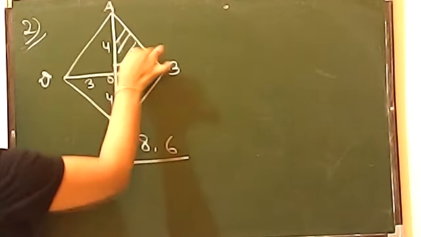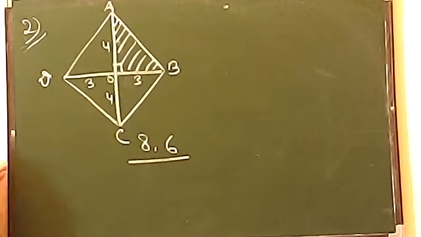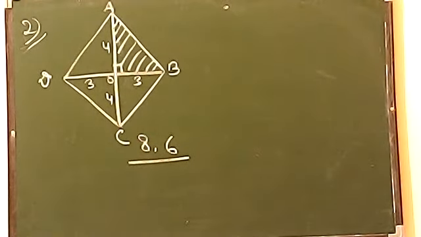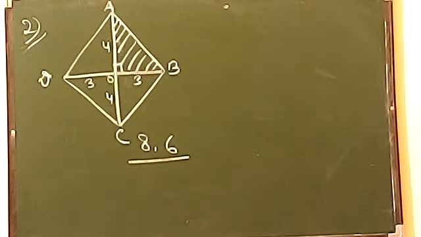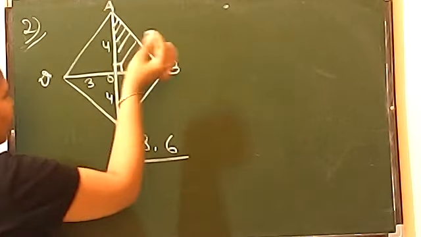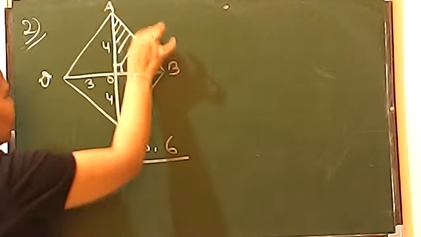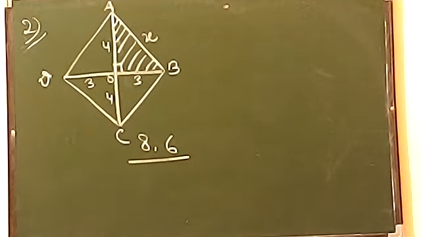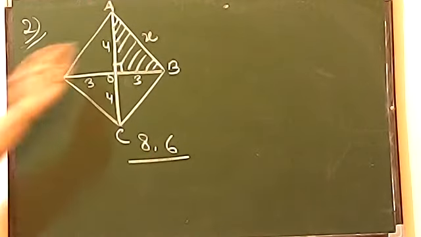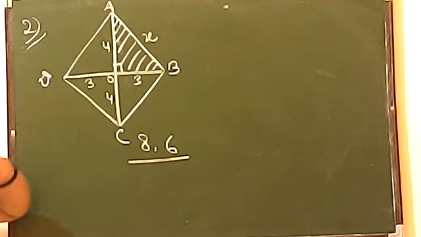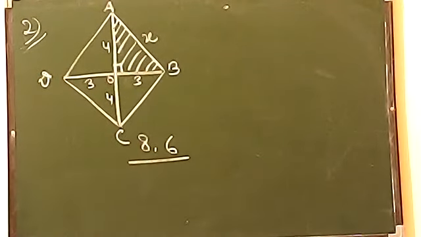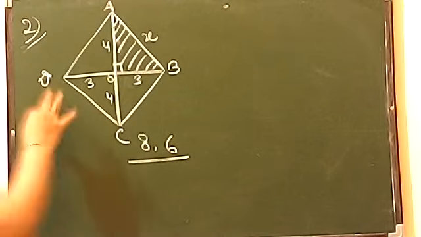And now you know we can apply one of the best theorems which you have studied in class 7. Can you tell me what is the name of that theorem which is applied in right angle only? Pythagoras theorem. Yes. So according to the Pythagoras theorem, because the question is asking us to find the side, and all the sides are equal. So आप कोई भी triangle ले लो, सारे के सारे right angle triangle है. I am taking this triangle which I have shaded. So now I am applying the Pythagoras theorem.